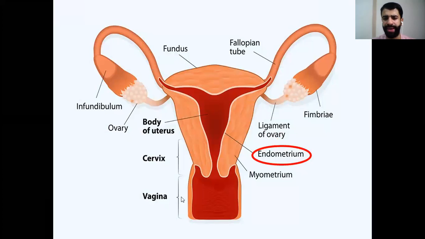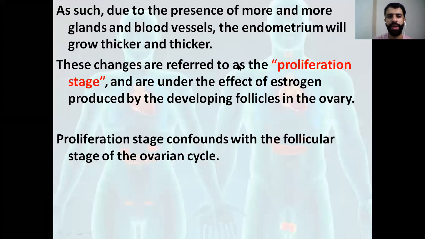This is the vagina, the female reproductive organ. Here is the cervix, the start of the uterus. Here we have the myometrium, and here we have the endometrium, which is the innermost one. Also here we have the fallopian tubes.